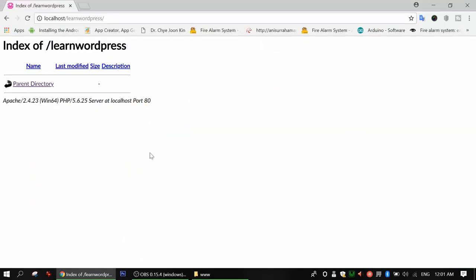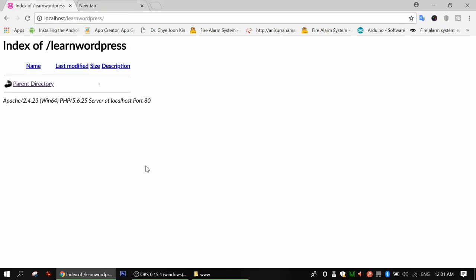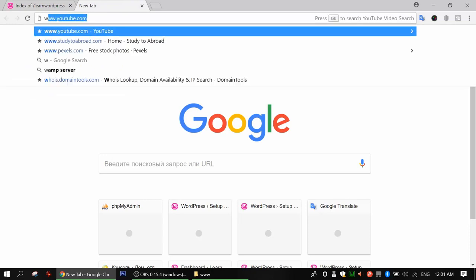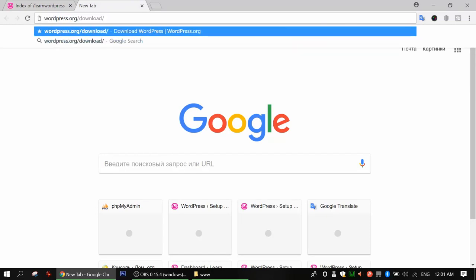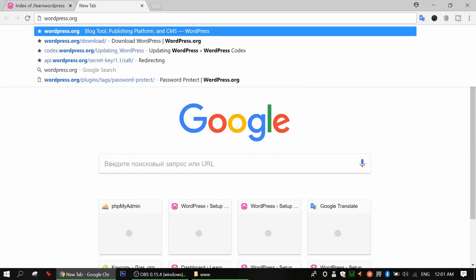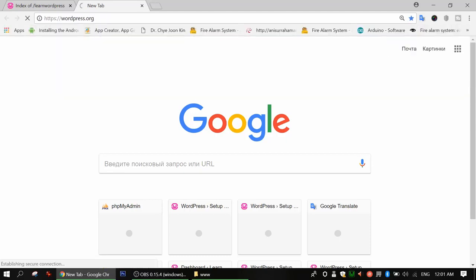Then you have to install WordPress inside this server. How can we install WordPress inside this server? Okay, we are ready to install WordPress, but we have to do a few things first. We already have the server. Now the second thing is to go to the WordPress website, wordpress.org.